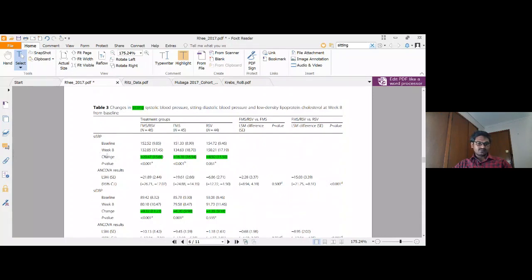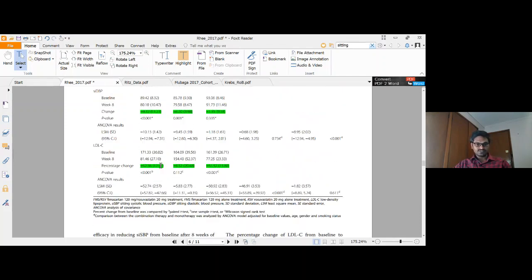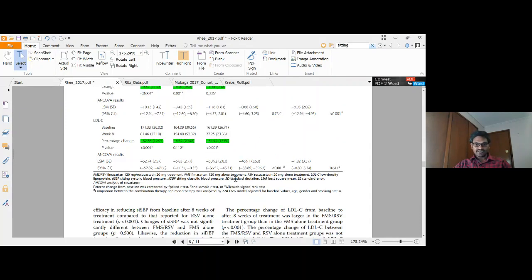Next, as we said, this systematic review is interested in knowing the change in SBP score from baseline to 8 weeks. So this is a fixed dose combination group, and this is the single group of fimasatin and rosuvastatin. So these are given alone. So this is the value that we are getting, minus 20.47 with the standard deviation. We have to cross check whether this 15.60 is the standard deviation or something else. Here you can see it is a standard deviation.